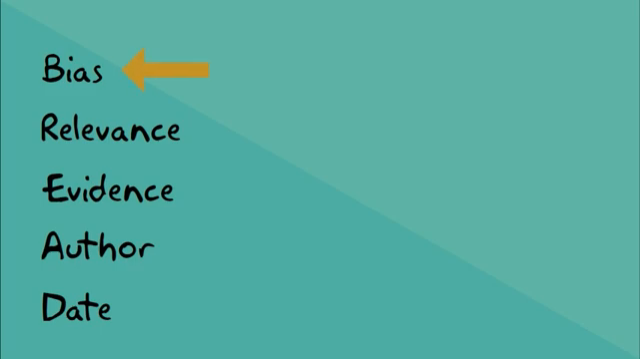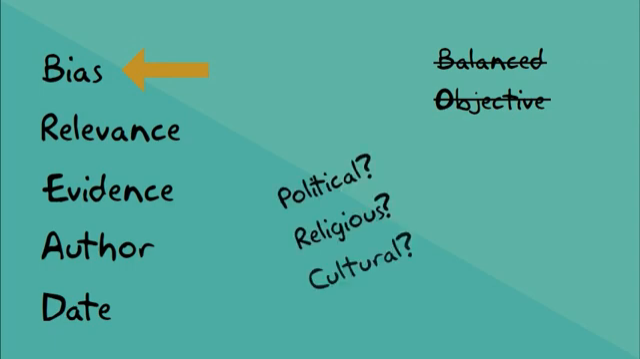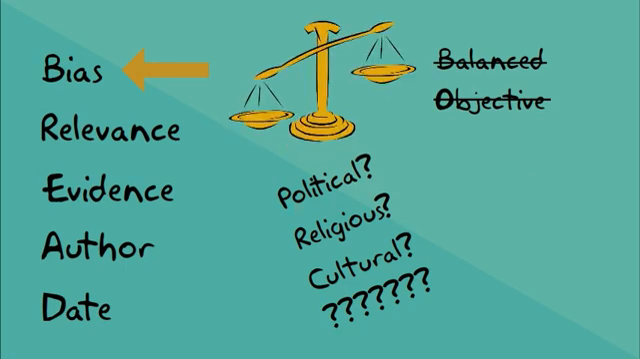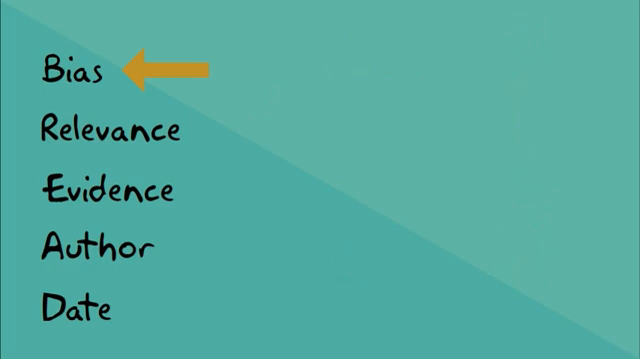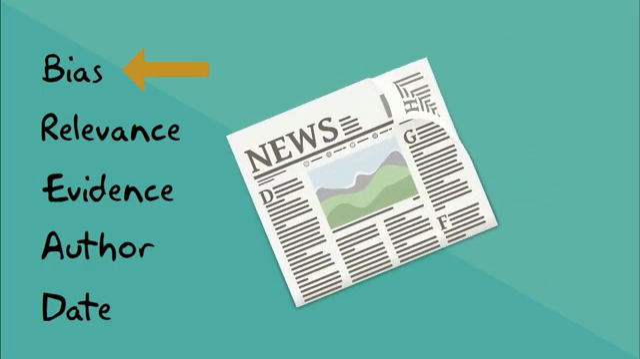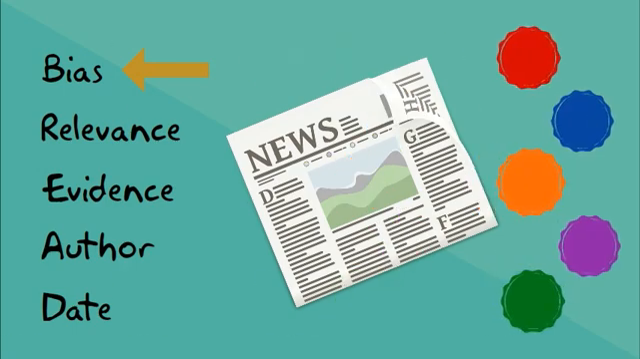First, bias. This is a viewpoint which influences what we believe. It could be political, religious, cultural, or something else. Information is considered biased when it only presents one side of a complicated argument, or only reports selected facts which the author agrees with, perhaps because they're trying to promote a political cause or sell a product. It's particularly important to remember that all newspapers have a bias towards or against particular political parties, which will affect how they report the news.